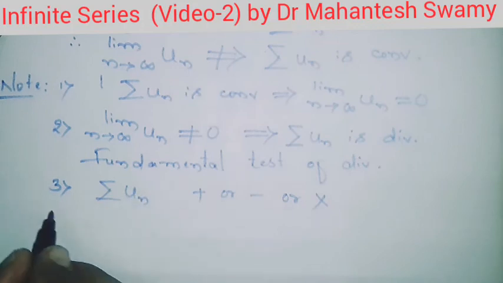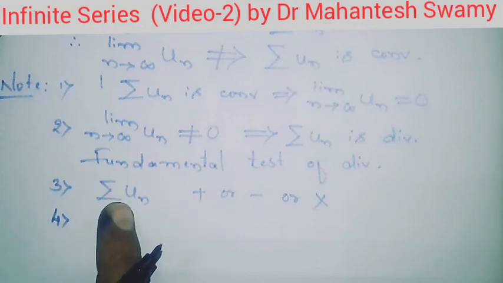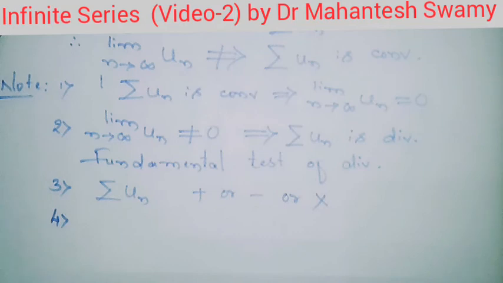And the last remark, the fourth remark, is about a series in which all the terms are positive. If we consider a series of positive terms and it is convergent, then the series remains convergent even when some of its terms are made negative. If the series with all terms positive is convergent, it will of course remain convergent even when some of the terms are made negative. So these are the important notes we have to consider at this moment.